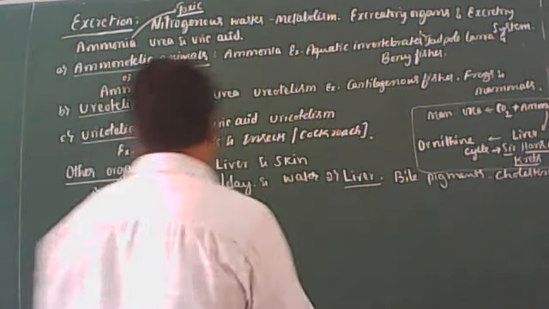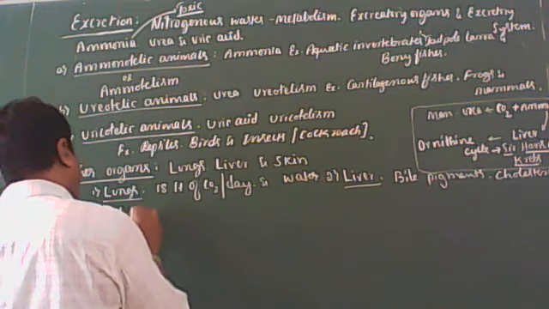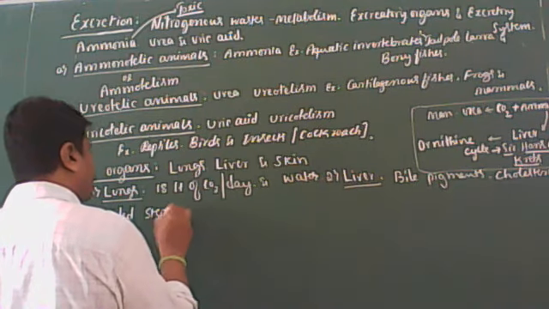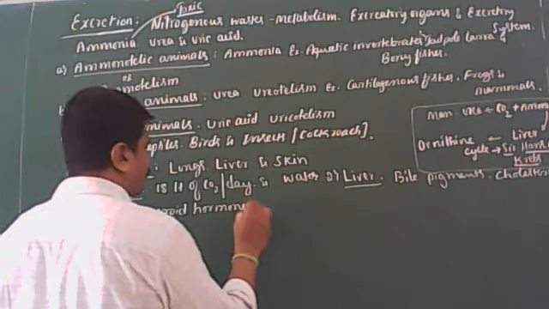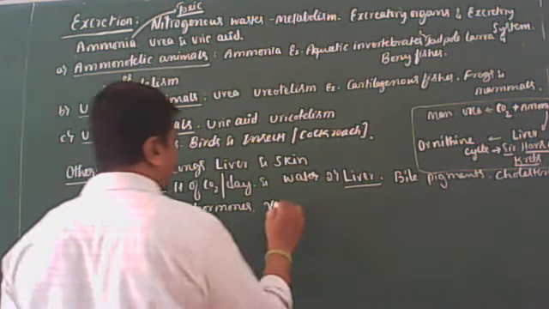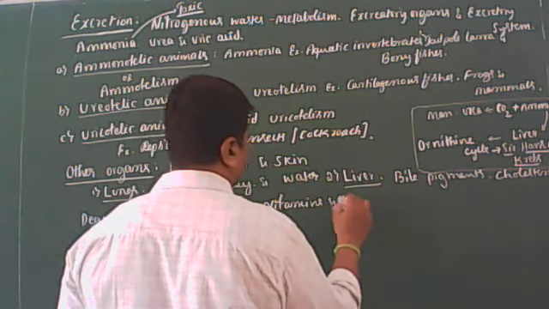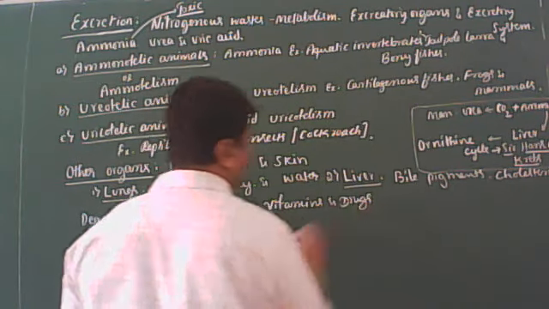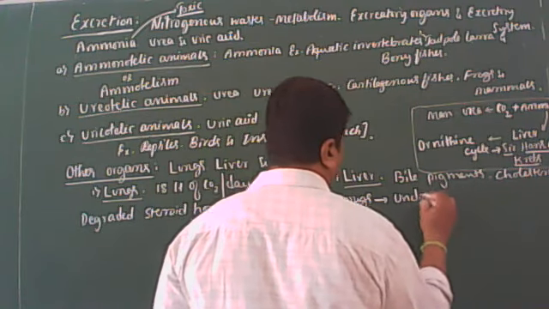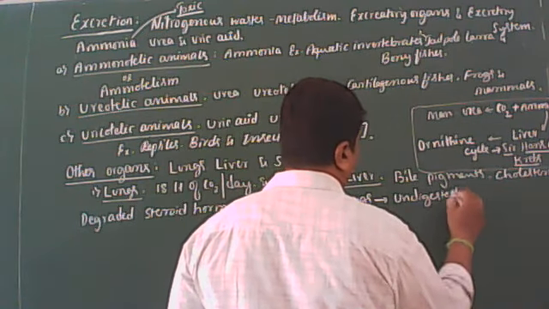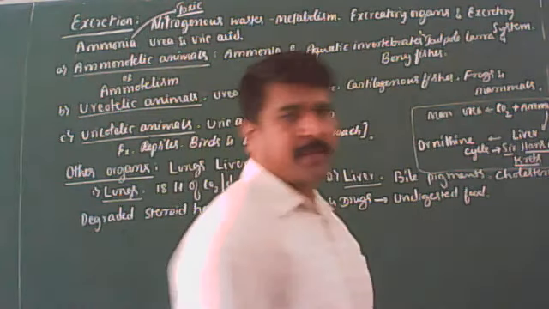Correct, what I tell you. Then degraded steroid hormones, vitamins, and drugs. So these are the waste materials eliminated by the liver along with the undigested food material. That we should keep in our mind. I think you are getting it now.